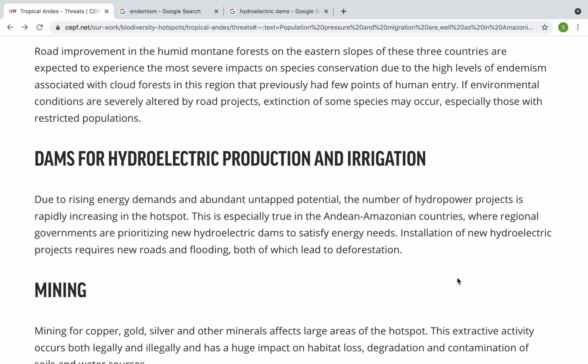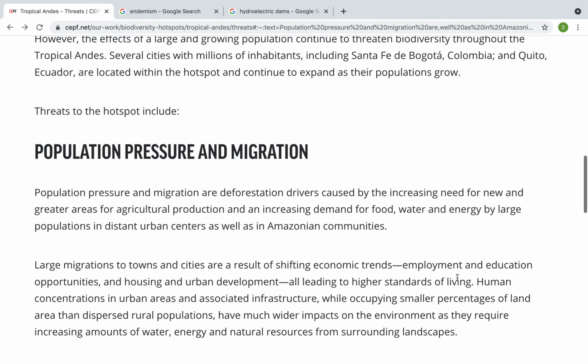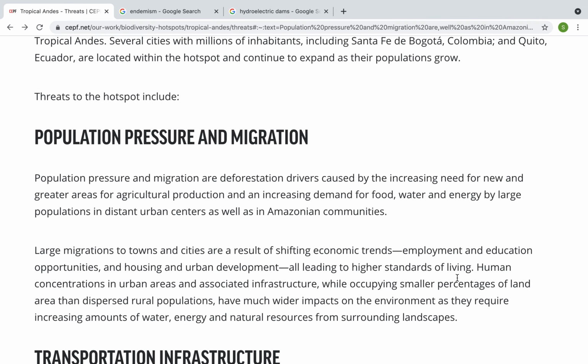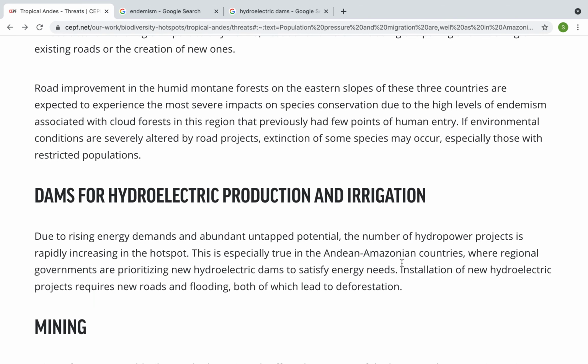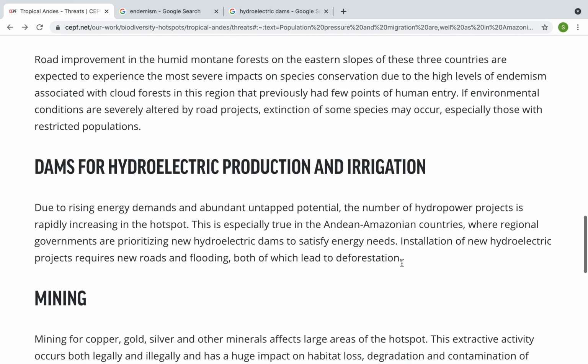And again, this goes back to our first paragraph where we talked about population pressure. So as we have more people growing in these cities, and they want higher standards of living, you need food, water, and electricity. And that is why they would have to build these hydroelectric dams, which can destroy the habitats of a lot of organisms and destroy the diversity of an area.